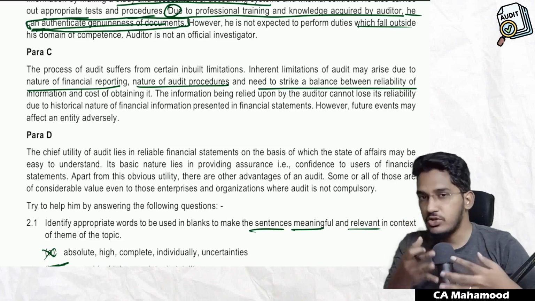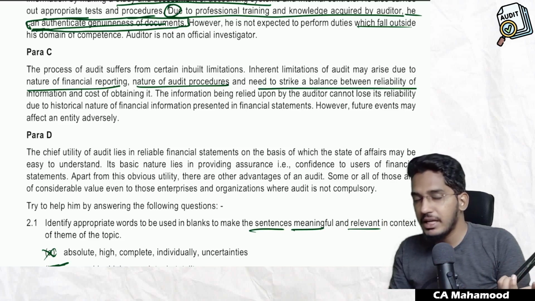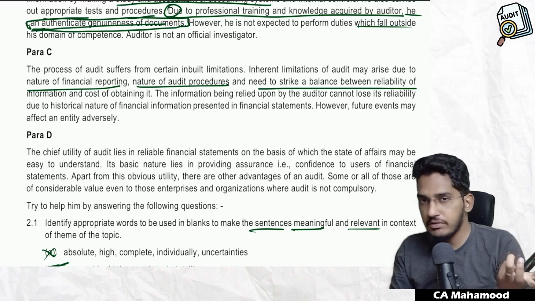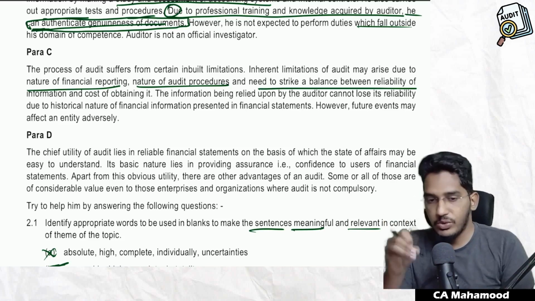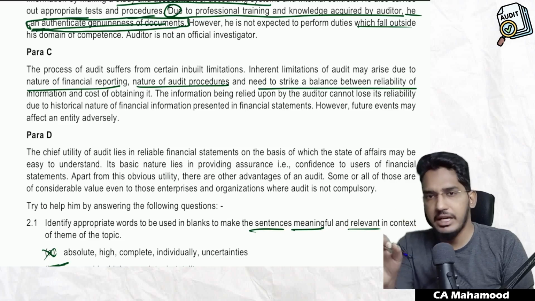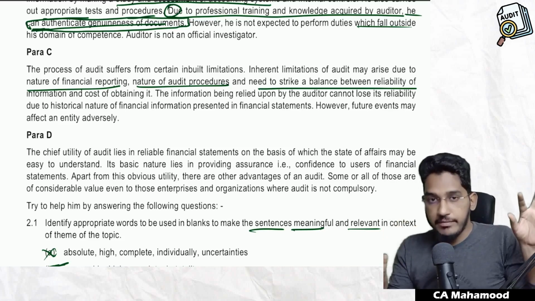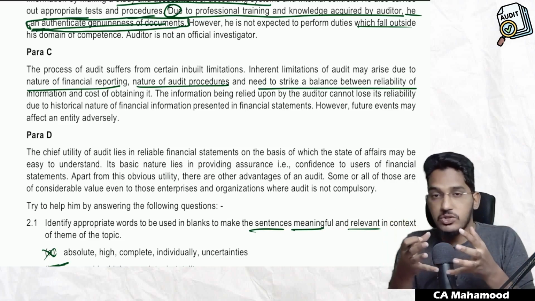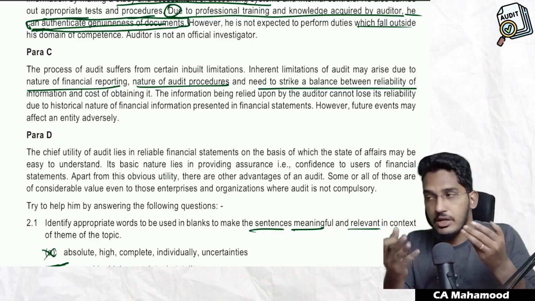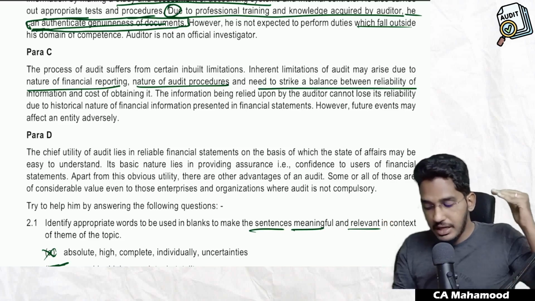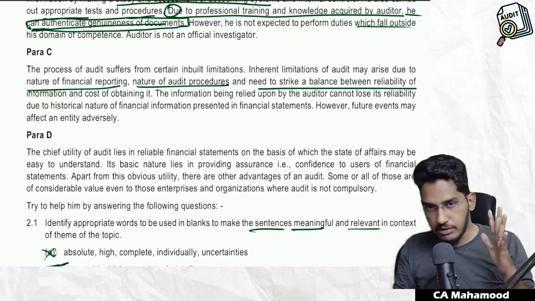See, because of the passage of time, the quality of the evidence will get reduced, or not? The reliability of the evidence will get reduced, or not? See, today a transaction is happening, immediately I am verifying. It is very reliable. The transaction happened 6 months ago, now I am verifying. That means in between, management has got some time to do some manipulation. So as and when time passes, the reliability of audit evidence will come down.